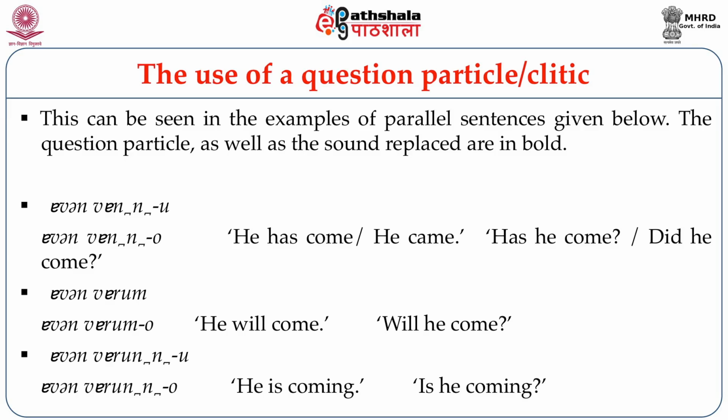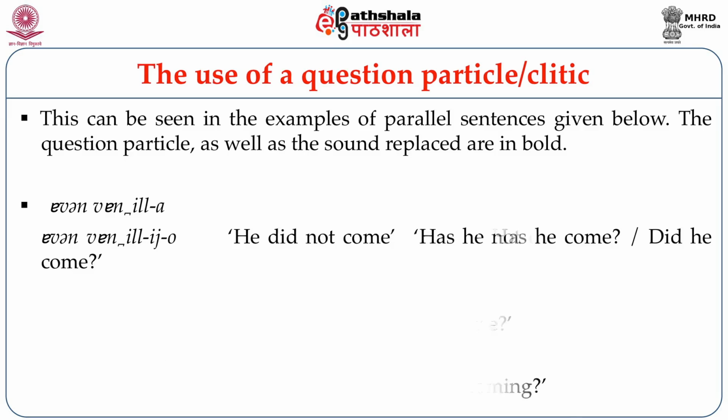You can follow the other examples on your screen now that follow a similar pattern. So, avan varunnu, avan varunno, avan vannilla, avan vannillio, and the like.